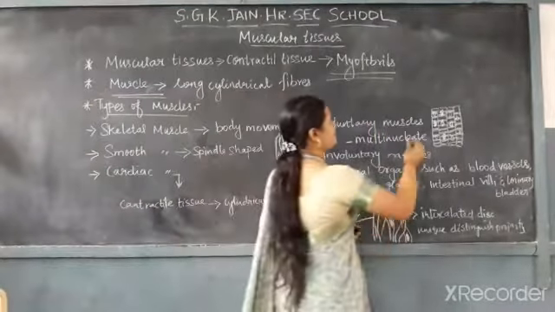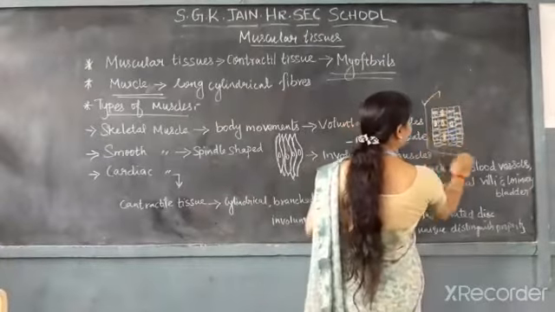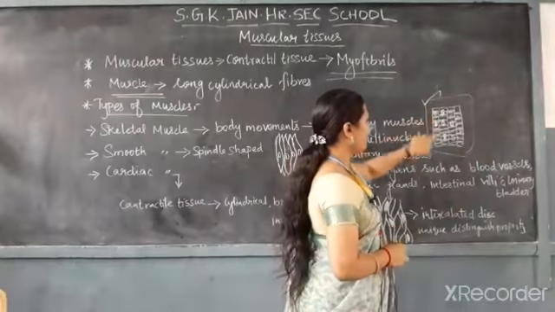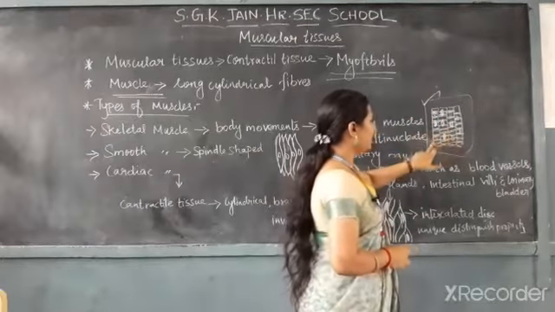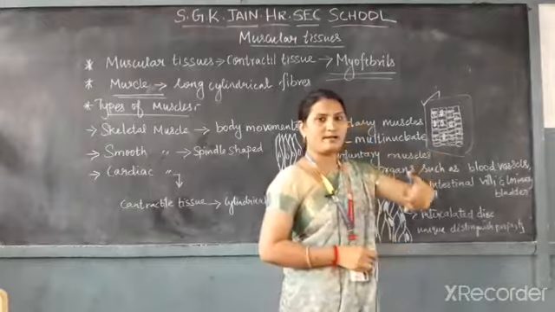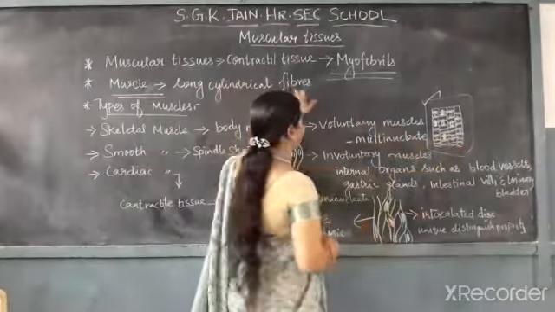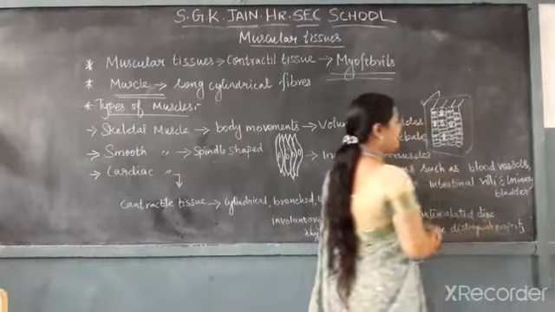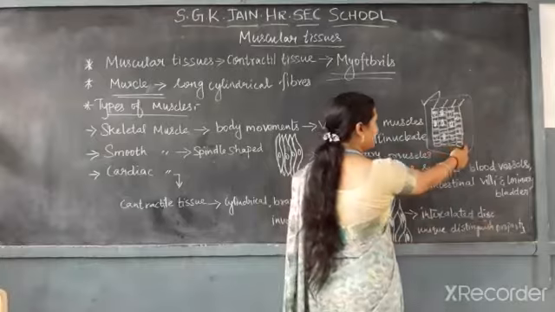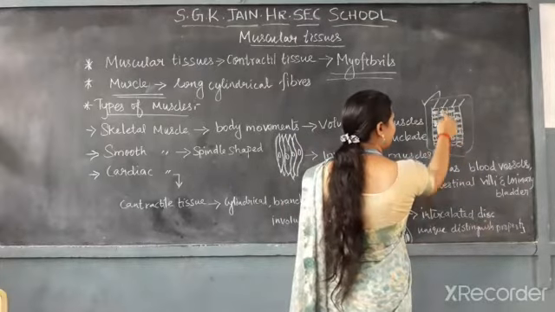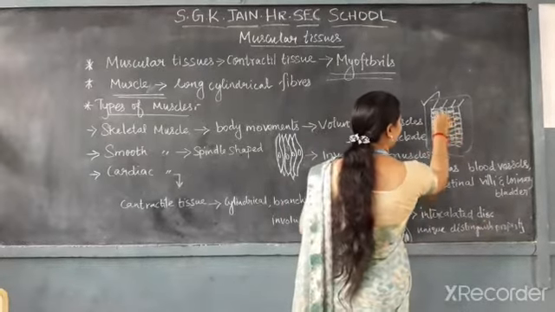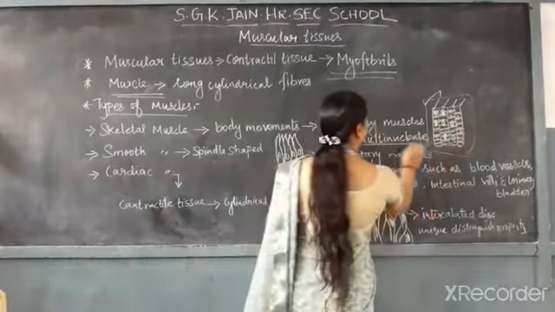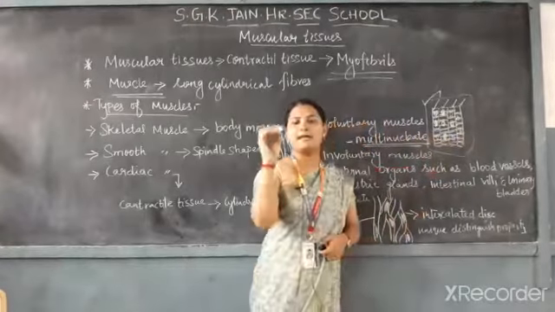This is the shape of skeletal muscles. It is elongated and long cylindrical, and as I told you already, it has many cylindrical fibers arranged parallel to one another, and nuclei are present in them. This is the nucleus. It is also called multinucleate, since it contains many nuclei.